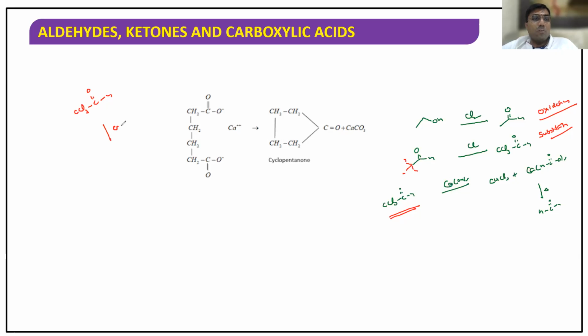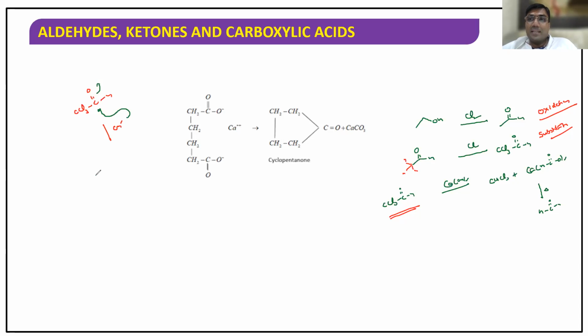When I add OH minus, where is the OH minus coming from? Calcium hydroxide, which is a base. It gives OH minus, so it reacts here. Why? This carbon is electron deficient, because CCl3 is an electron withdrawing group and oxygen is also more electronegative.